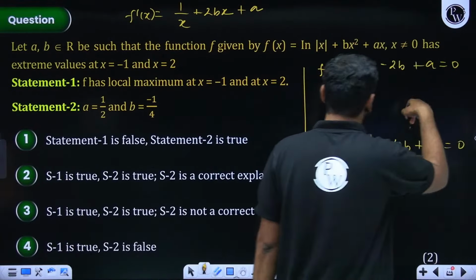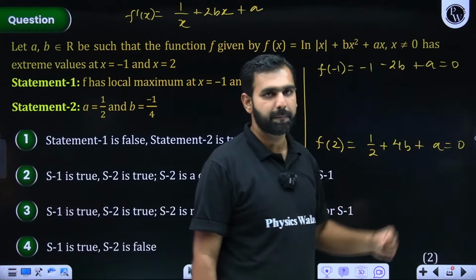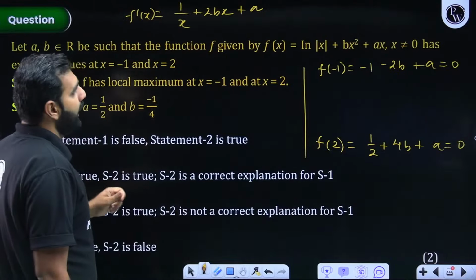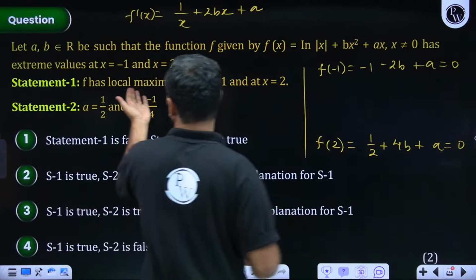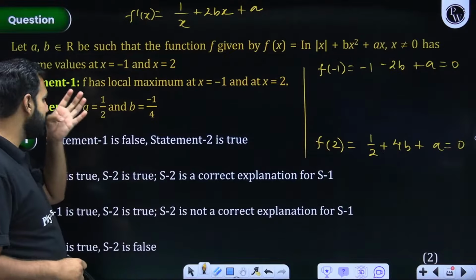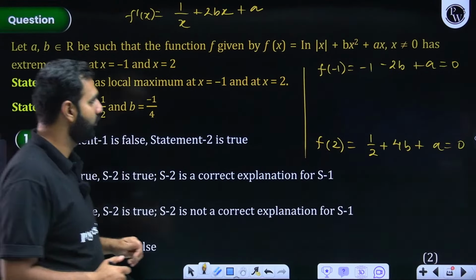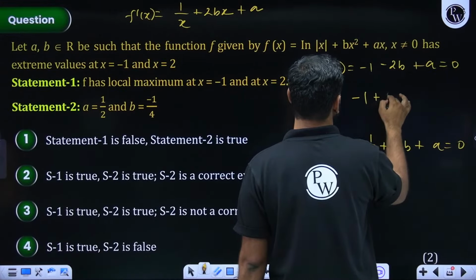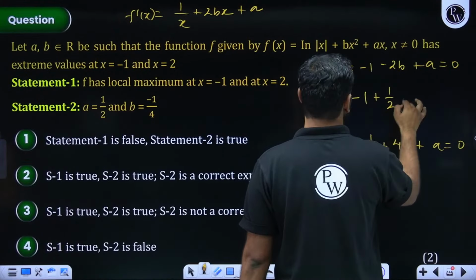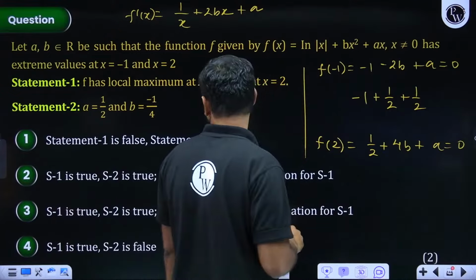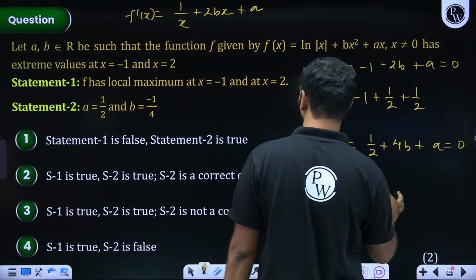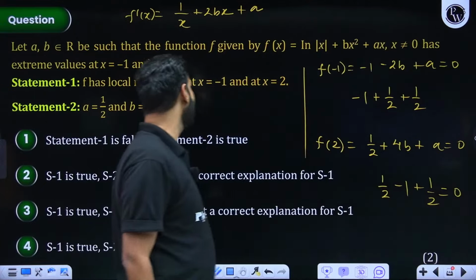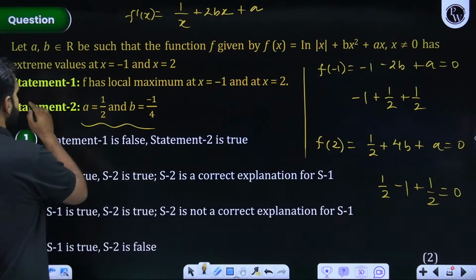By solving these two equations, there are two variables, a and b. I can figure out the values of a and b. When I figure out the values of a and b, I will be in a position to talk about statement 1 and statement 2. Let me quickly check with statement 2: a is 1 by 2 and b is minus 1 by 4. If I replace a by 1 by 2 and b by minus 1 by 4, then minus 2b is plus 2 by 4, that is 1 by 2, and this is plus 1 by 2. So this is 0. What about this? It should also be 0, because a is 1 by 2 and b is minus 1 by 4. So a and b are good, great. We have checked it. Statement 2 is absolutely correct.